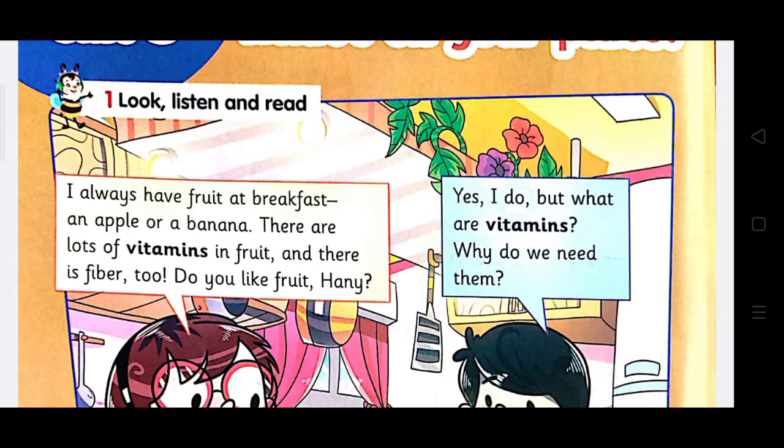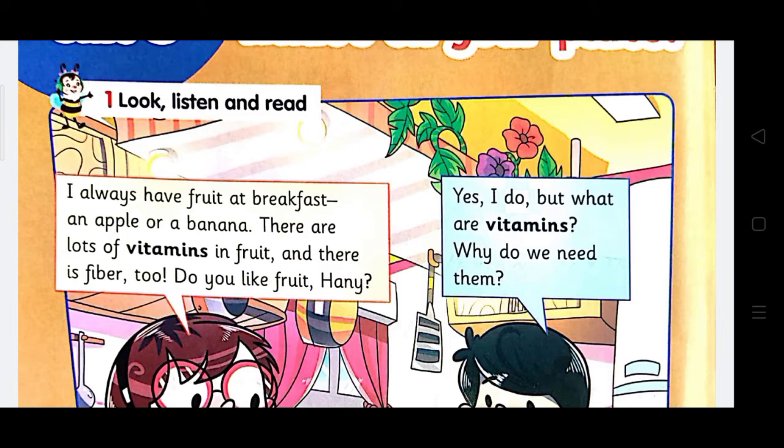Then we will go to the next point, which is there are. We have the word there here. Sometimes it's followed by is, and sometimes it's followed by are. If we have there is, it must be followed by a singular noun.